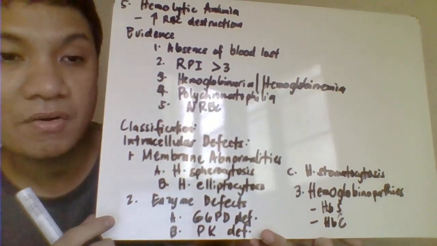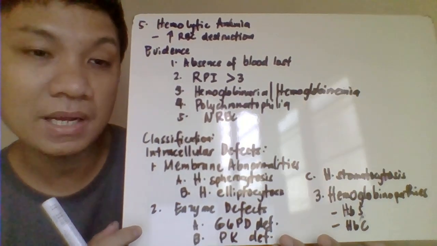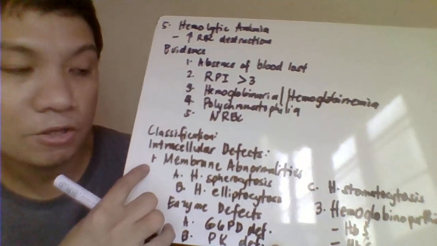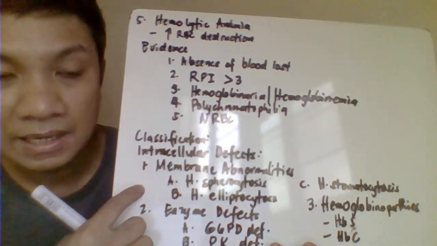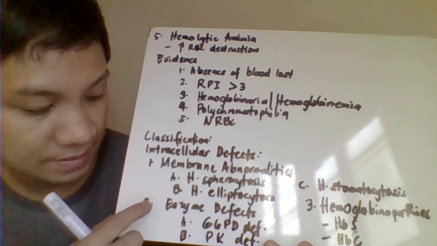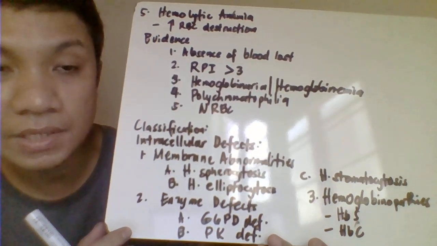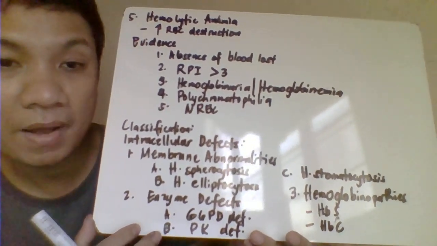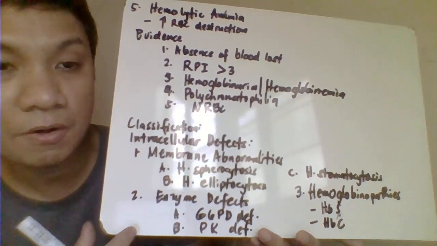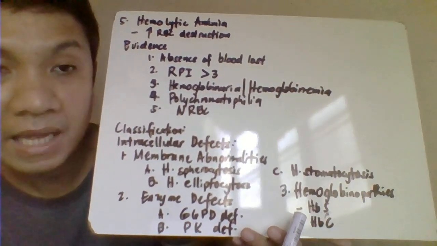Okay, we classify your hemolytic anemia as intracellular defects or extracellular defects. Pag intracellular defects, mean to say nasa membrane ang problem ni RBC natin. Could be related to your membrane defects, like in the case of your hereditary spherocytosis, hereditary elliptocytosis. Could also be enzyme defect, like for example, your glucose-6-phosphate dehydrogenase deficiency, or you could also have here the pyruvate kinase deficiency. Another one is your hemoglobinopathies. Is also normocytic normochromic ang kanyang blood picture, as with your hemoglobin S, hemoglobin C.